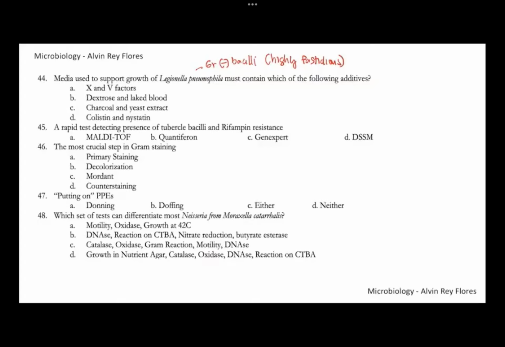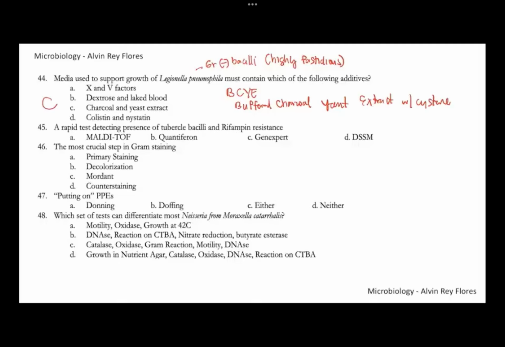For the growth of Legionella, it needs your BCYE, buffered charcoal yeast extract with cysteine. So the best answer here for number 44 is letter C. Number 44, letter C.